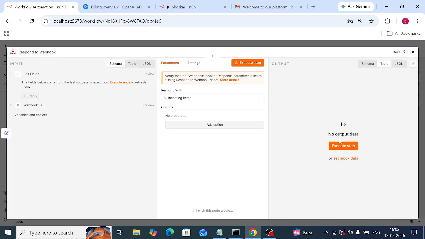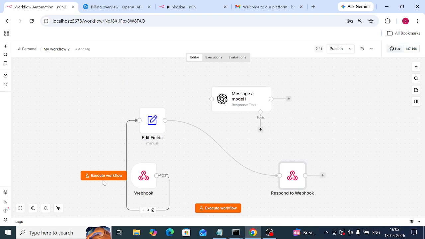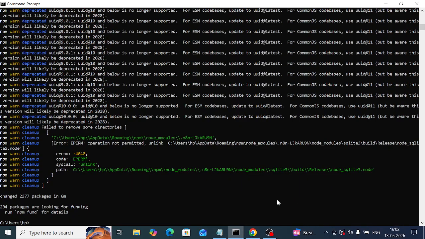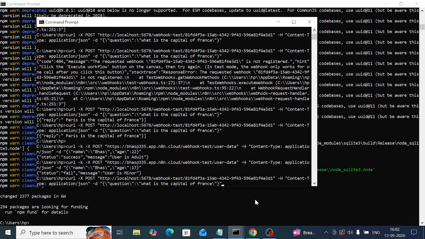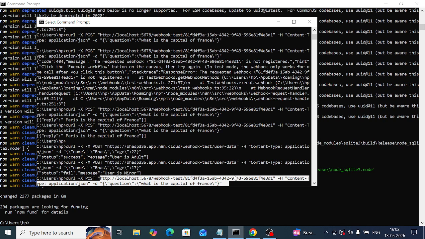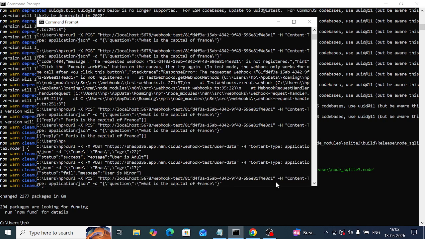Then when I run this code, execute workflow, and go here or anywhere, what is the capital of France? Wait, you can enter, then you will get a reply: Paris is the capital of France.